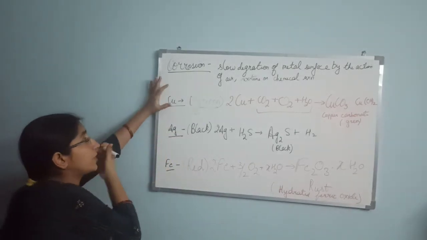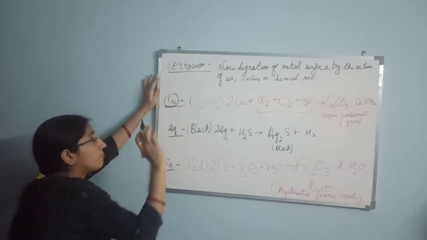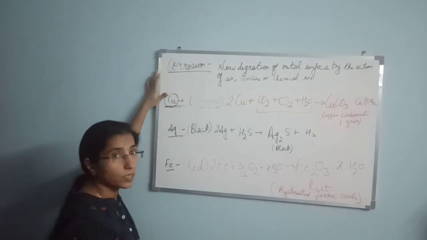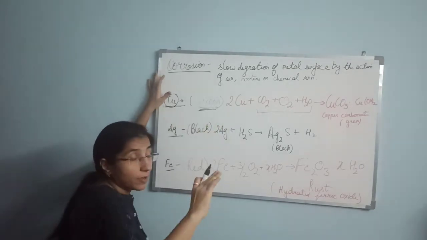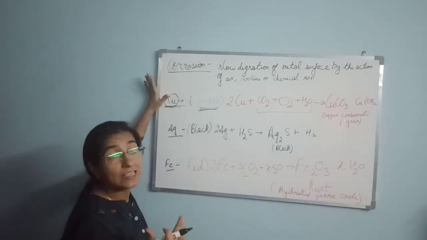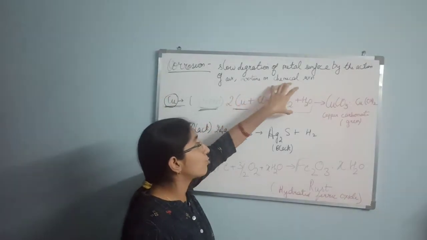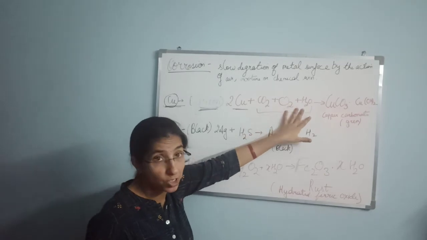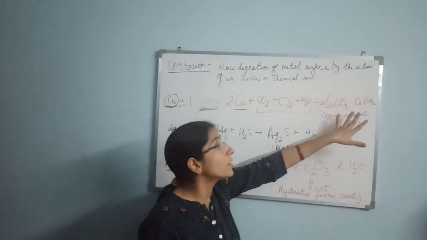See, I am going to explain this. First of all, the copper. This copper article, in its original form, is light brown in color. But when it is corroded, it gets a coating of green color. What will happen? This copper, when it reacts with CO2, O2 and H2O, that is oxygen and moisture from the atmosphere, and carbon dioxide, gets converted into copper carbonate.